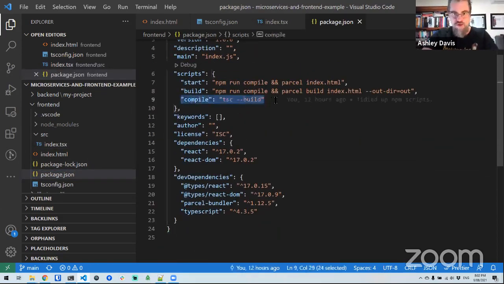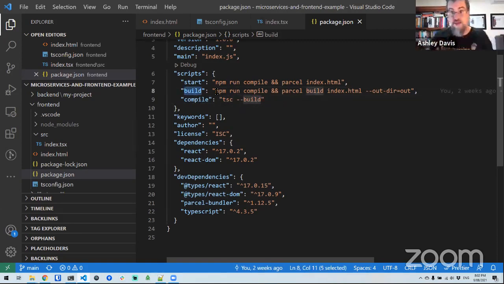If we look at package.json, you can see what we have to do to build this. I've got a compile script here, and that's doing the TypeScript compile with the build argument that we've seen a couple of times already. And then the actual build command, which is the one that's going to compile our single page application into a bundle that's ready to be a published static website. We're running npm run compile, and then we're running Parcel build. We're pointing at our index.html, and we're telling it to go to the output directory.